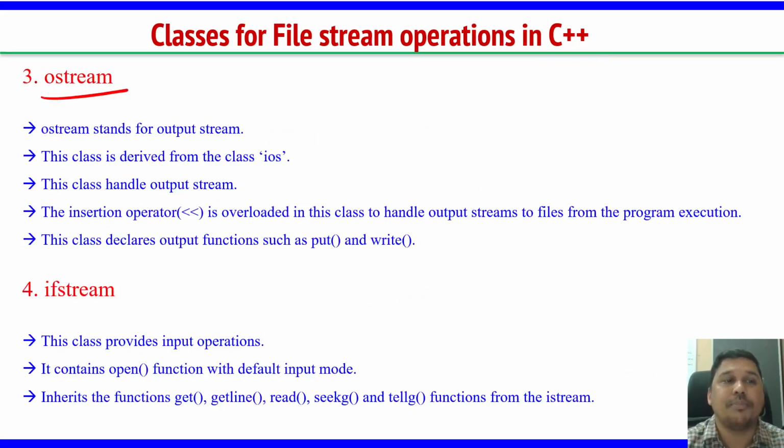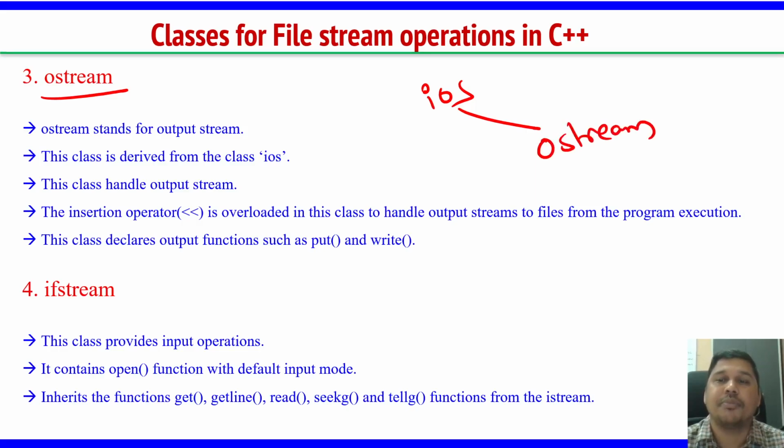The second one is ostream. ostream is again part of iostream, and it takes care of the output. Which operator do we use here? We use the insertion operator.